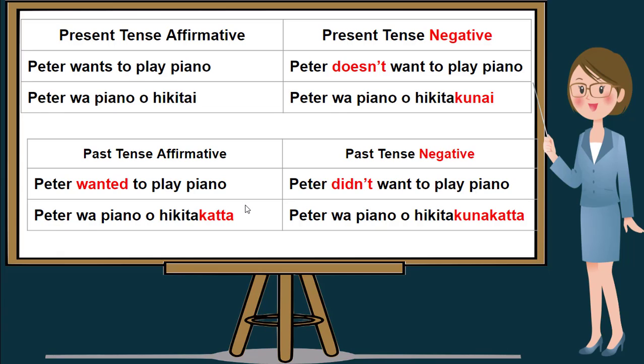And in order to make this sentence a past tense negative, we just add didn't to this sentence from earlier, which is wanted to play. So in this sentence, we add didn't want to play piano. So from the word hikitai, we drop again letter I to make it hikita and add kunakatta to make it past tense negative. If we translate Peter didn't want to play piano, it will be Peter wa piano hikita kunakatta. I'll repeat, Peter didn't want to play piano is Peter wa piano hikita kunakatta.